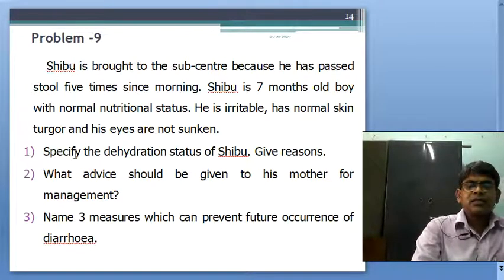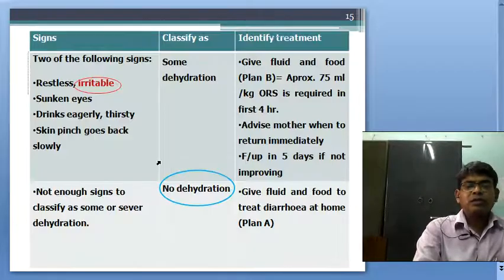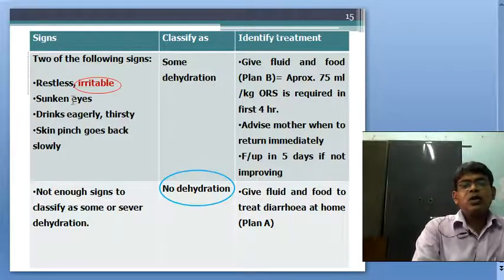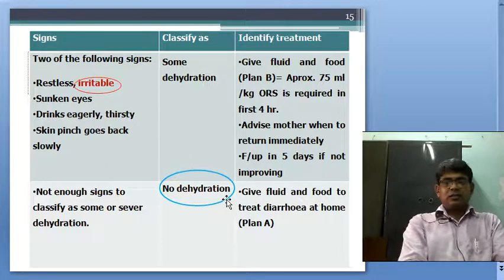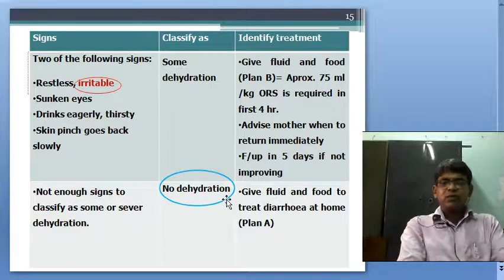Here there is only irritability, so no chance of two of the following. There are not enough signs to classify as some or severe dehydration, so it is classified as no dehydration. Understand, my dear students?